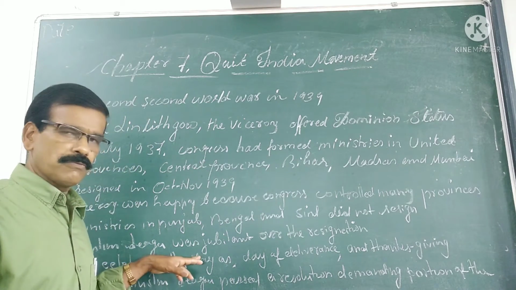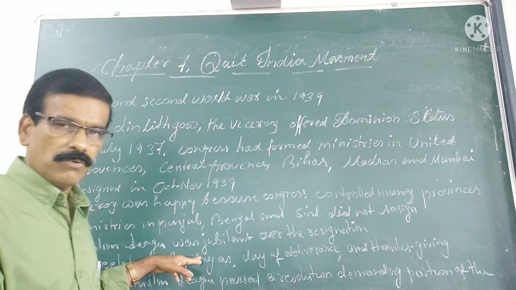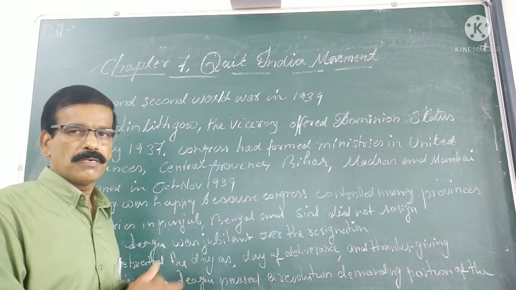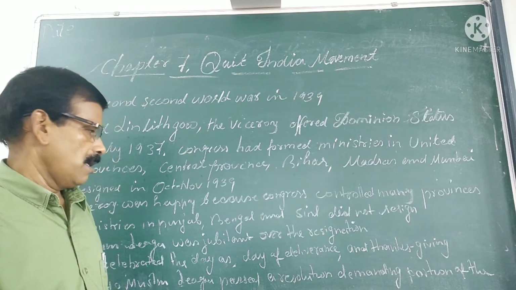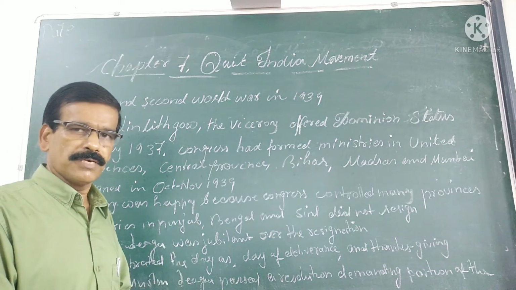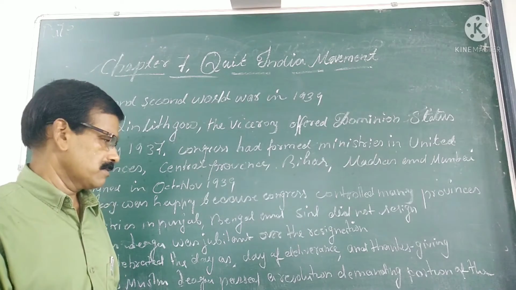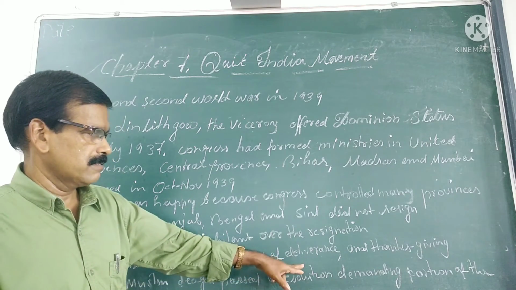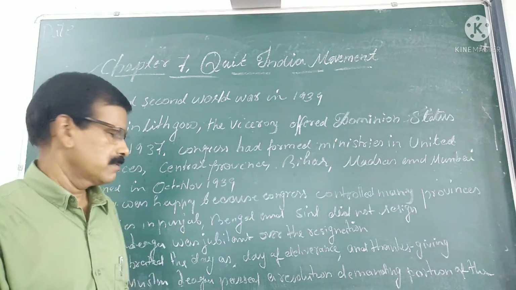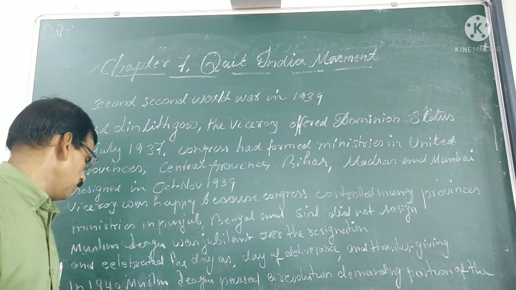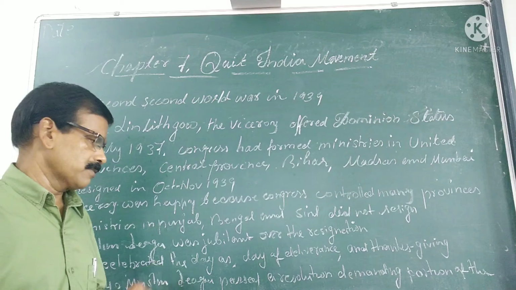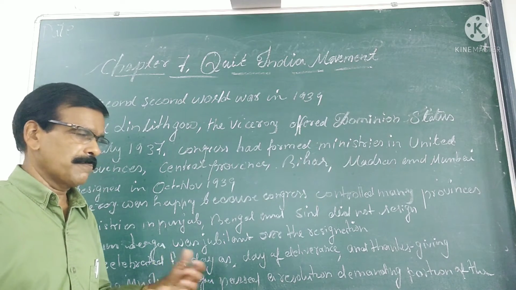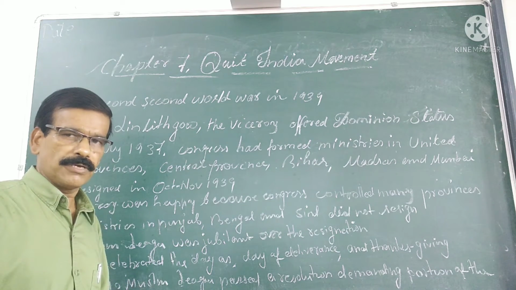The Muslim League was jubilant at the resignation of the Congress ministries, and they even celebrated the resignation day of the Congress as a day of deliverance and thanksgiving. In 1940, the Muslim League passed a resolution demanding a separate nation, Pakistan.